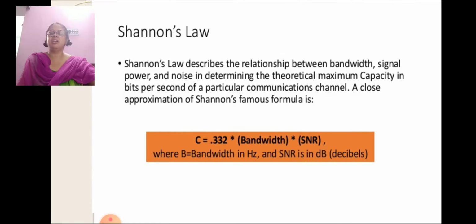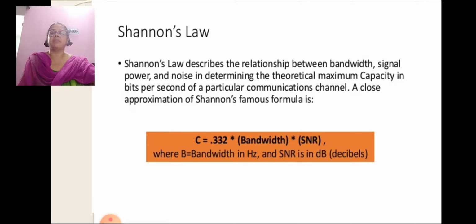Shannon's law. Shannon's law describes the relationship between bandwidth, signal power, and noise in determining the theoretical maximum capacity in bits per second of a particular communication channel.